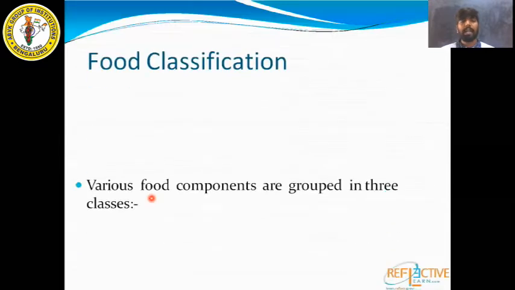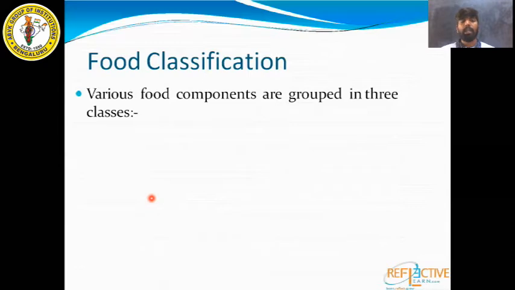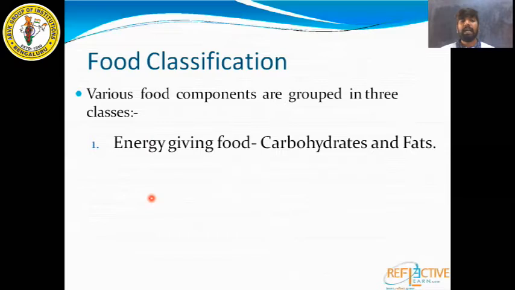Next we have food classification. So various components are grouped in their classes. Energy giving food. Those food items which will provide us energy will be grouped under energy giving food. So what are these types of foods? They are carbohydrates and fats. Carbohydrates and fats will provide us energy. So they are classified under energy giving food.